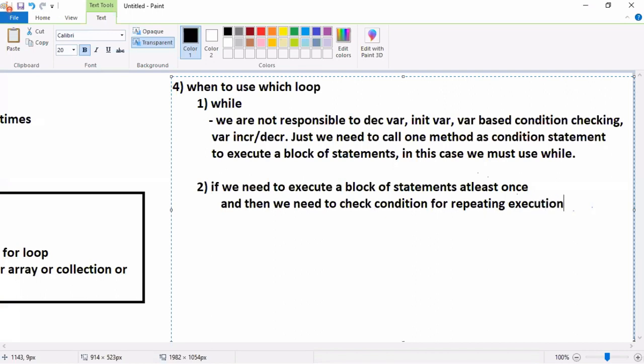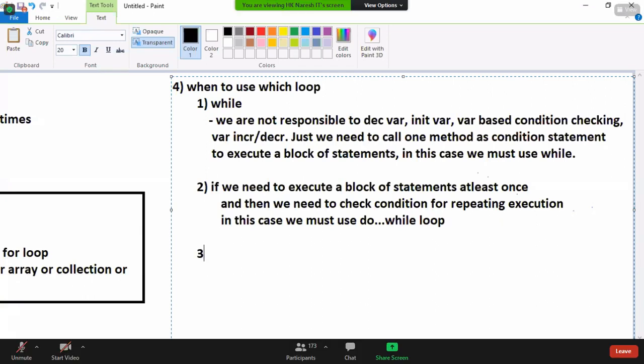Okay. In this case, we must use what? Do while loop. Story is very simple. If you understand this theory, syntax will become very easy to you.